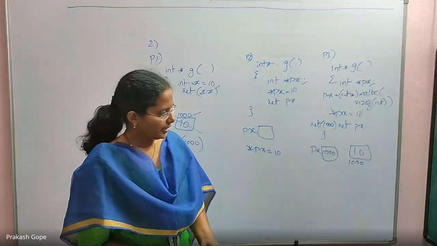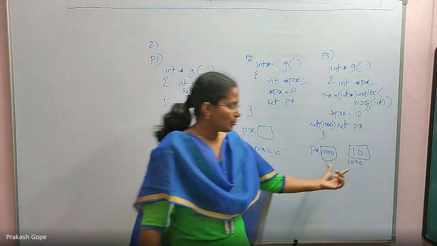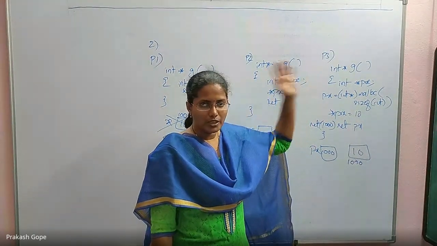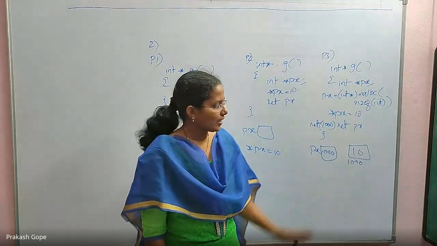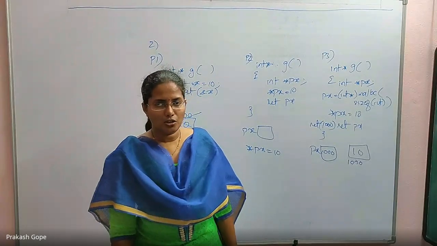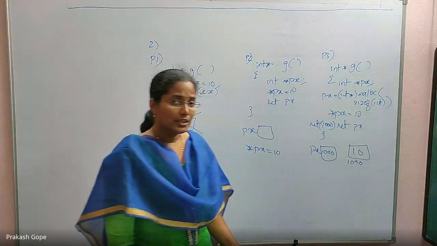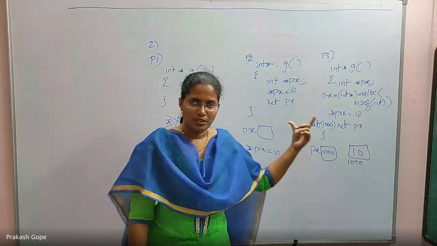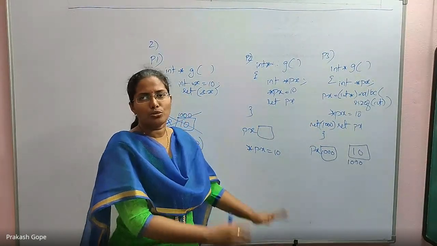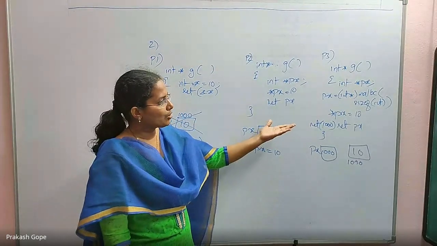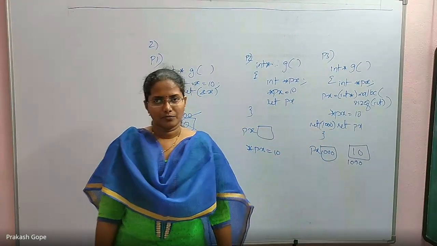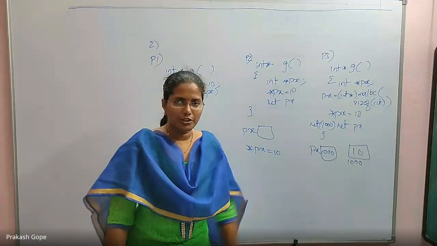I am returning px, which is the address of this dynamically allocated memory. So when I go to the calling environment, I will try to access it by using that address. Is that a problem? It is not a problem. It will not cause any error with the pointers because the memory that you created with dynamic memory allocation, which is sitting in heap area, is available throughout the execution of the program because you have not freed it. It's available, so you can access it. Okay, so that will not cause any problem with the pointers.